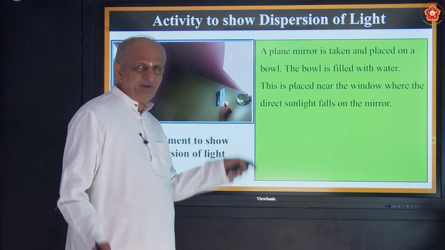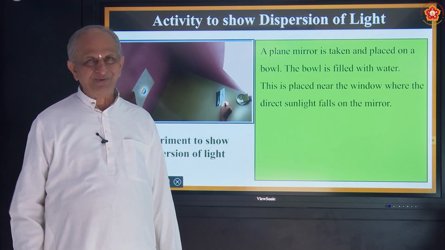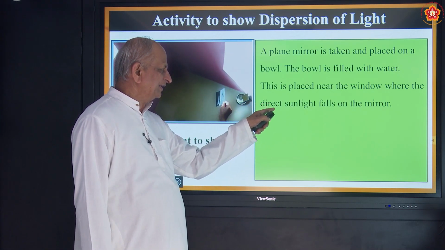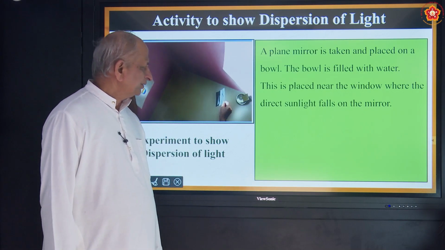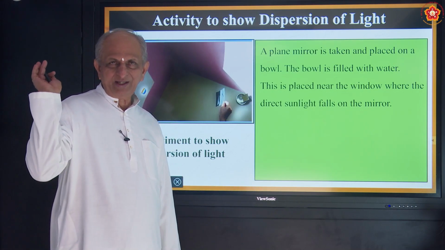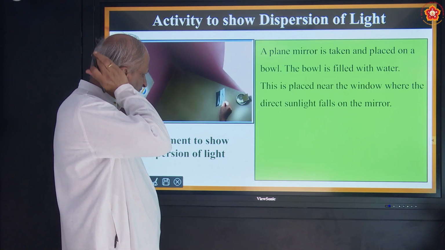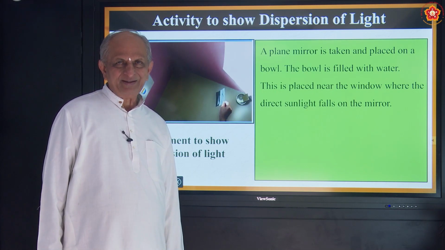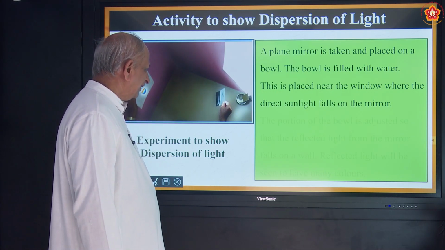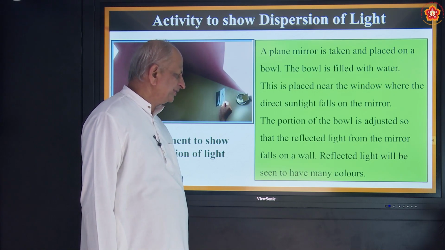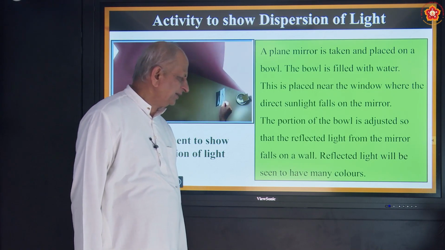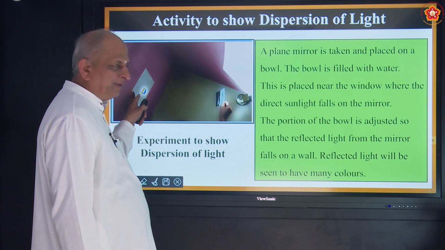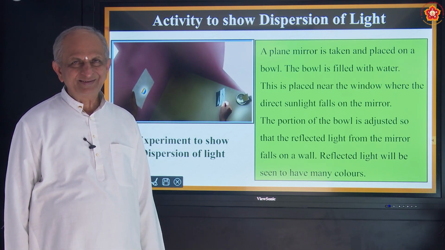Here mirror means the mirror you use in your home, small mirrors, that also is okay. This is placed near the window where direct sunlight falls on the mirror. That is important. Wherever the sun ray falls, there you must keep it at an angle, not perpendicular. If you keep it perpendicular, no reflection takes place. It should be kept at an angle. The position of the bowl is adjusted so that the reflected light from the mirror falls on a wall. So you must see that it falls on a wall. Have you tried it? Yeah.